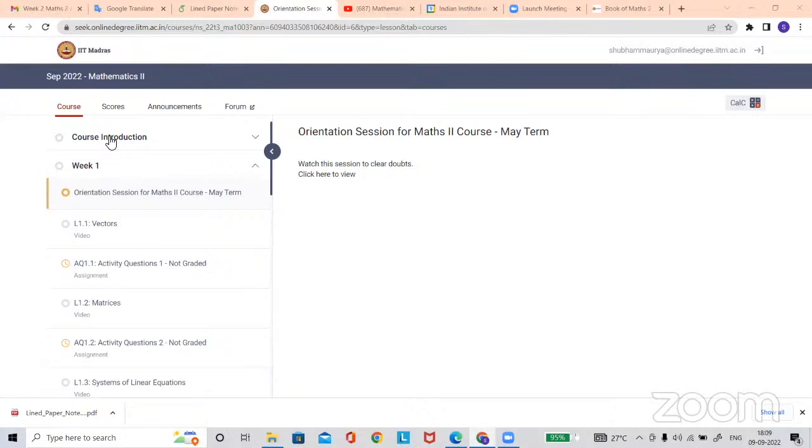From my side, if you want, you can see the book Friedberg, Linear Algebra by Friedberg. Is it mentioned in the recommendation? No, it is not mentioned. From my side I'm saying you can follow Friedberg also. Friedberg is a very nice book, written in very easy language, easy to understand. If you search just Friedberg, Linear Algebra by Friedberg, you will get it.